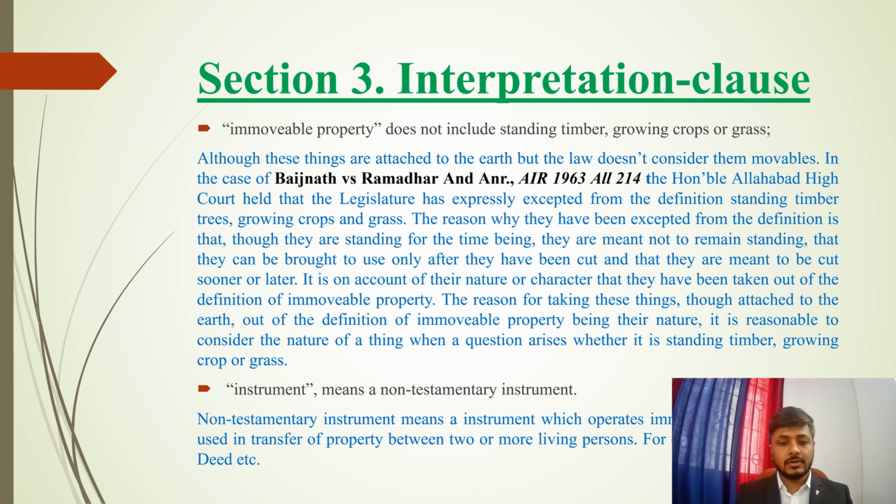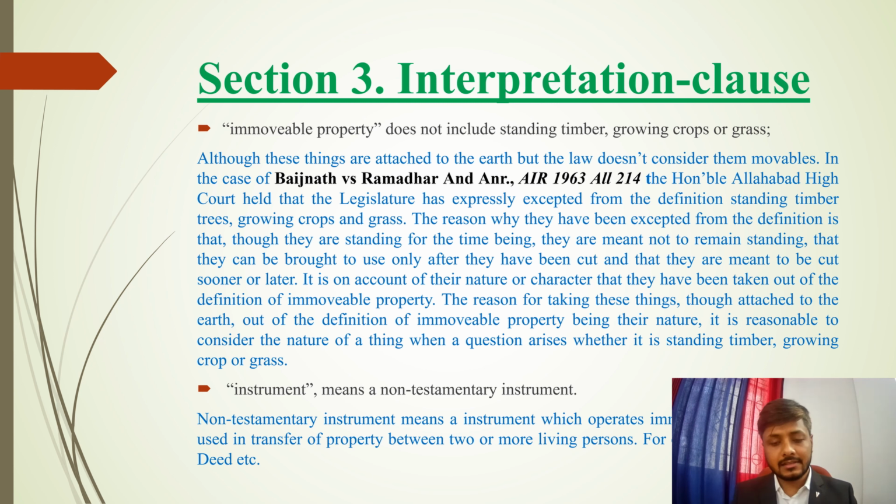Further, moving on to the second word, that is instrument, means non-testamentary instruments. If we have read the preamble, it says that it is by the act of the parties. By act of the party itself means the party is alive. Hence, the transfer should be done through a non-testamentary instrument, and not through any testamentary instrument.